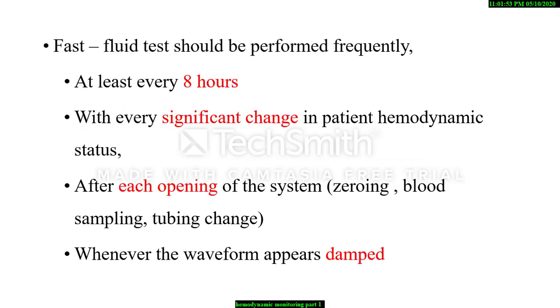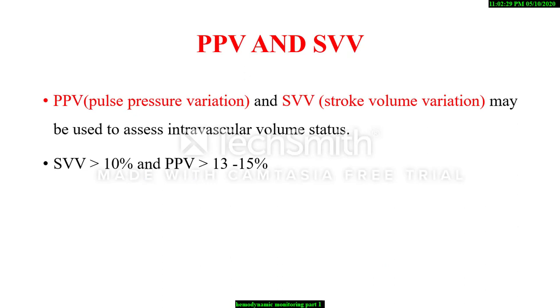The fast flush test should be performed frequently, at least every 8 hours, with every significant change in the patient's hemodynamic status, after each opening of the system, that is for either zeroing, blood sampling or tubing change, and whenever the waveform appears damped. Pulse pressure variation and stroke volume variation may be used to assess intravascular volume status.